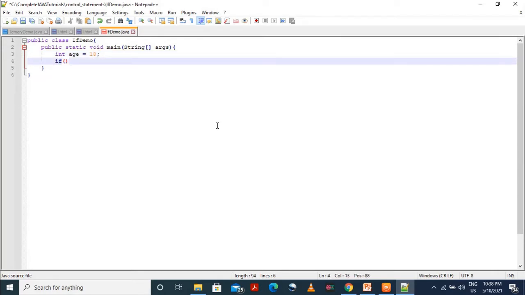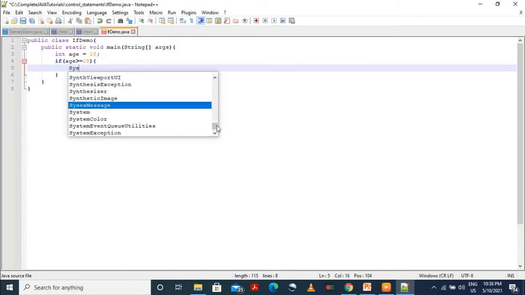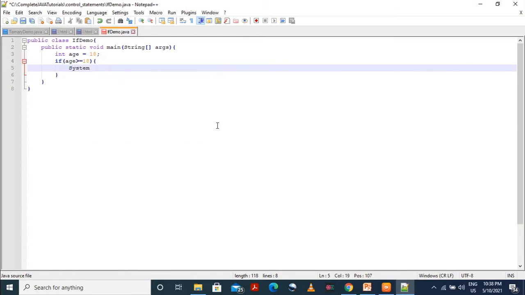Now we will check if age is greater than or equal to 18. We'll check for both the conditions. If it is greater than or equal to 18, then also you can vote, right? So system.out.println you can vote. Yeah, that's it.